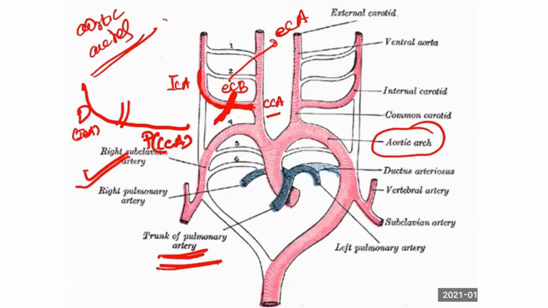Sixth arch gives rise to pulmonary artery. Fourth arch, right side subclavian artery, left side arch of aorta. Third arch is common carotid, external carotid, internal carotid. Up to this you are clear, right? I didn't go so in detail. Still so many details are there. So with this I think we'll go for a break.